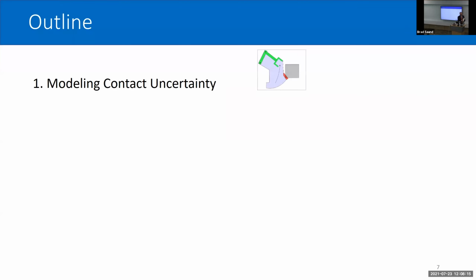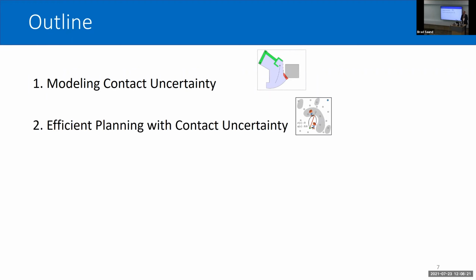The first is, what do we learn from contact? How do we model the contact uncertainty? Next is, how do we plan with this contact uncertainty? What types of planners work well? This is going to end in formulating a formal problem for expressing this challenge. What we'll find at the end of this is there are many methods we can use to plan, but also important are the priors that we bring to the problem.